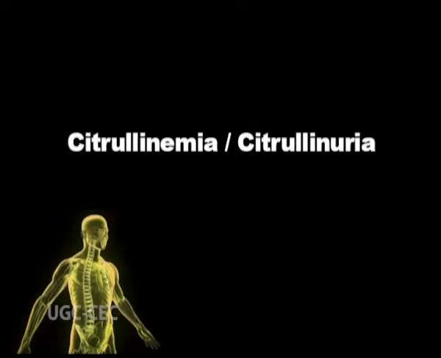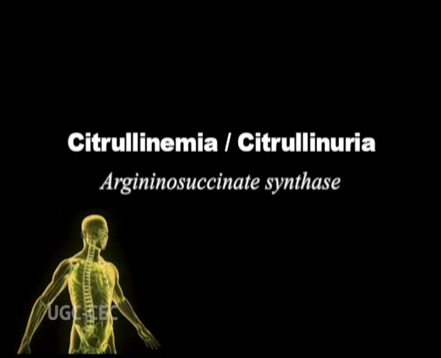Citrullinemia, also known as citrullinuria. It is a rare disorder and is recessively inherited. It is caused by deficiency of argininosuccinate synthetase. This autosomal recessive metabolic disorder is unable to condense citrulline with aspartate, resulting in accumulation of citrulline in blood and its excretion in the urine.